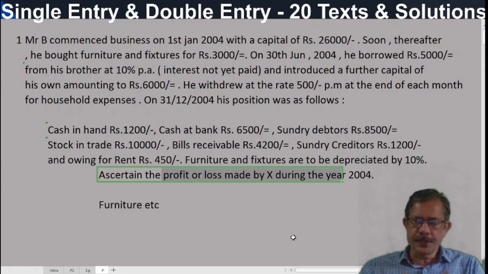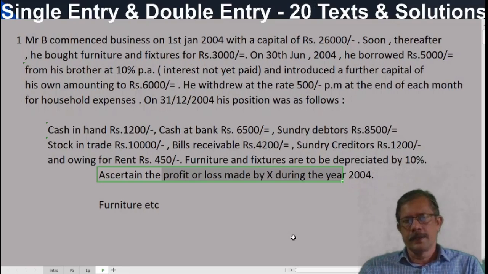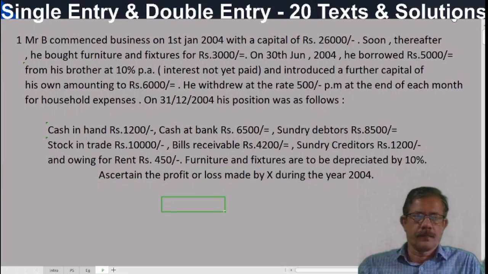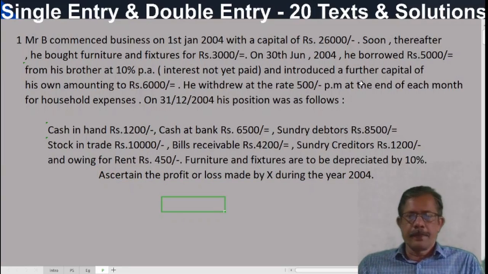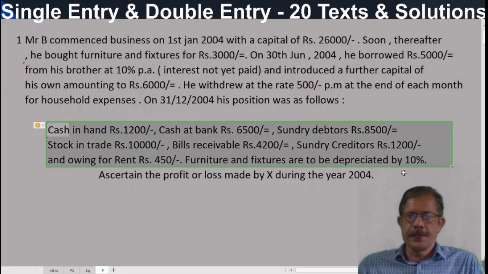And this capital is not just capital, we can call it net worth. And net worth at the end of the period and beginning of the period, the difference will be either profit or loss. Okay, we can make the statement of affairs at the end of the period. All these closing assets and liabilities we have to show in the statement of affairs at the end. Opening not required.